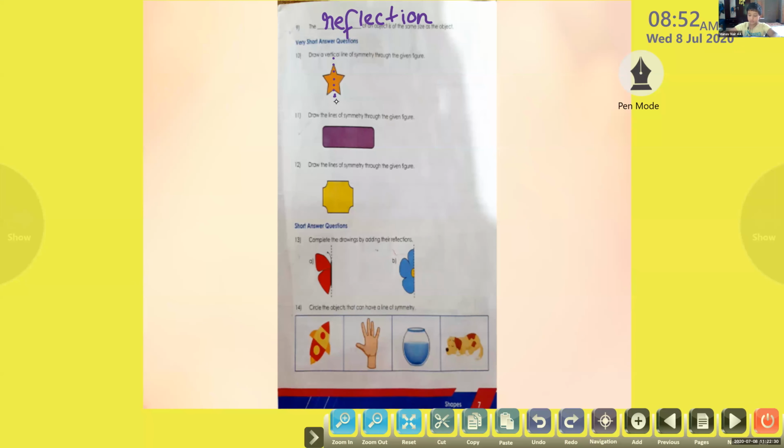Can you tell me your name? Isha. Is there any connectivity problem, Isha? You have the workbook with you? Workbook is there? Yes, ma'am.